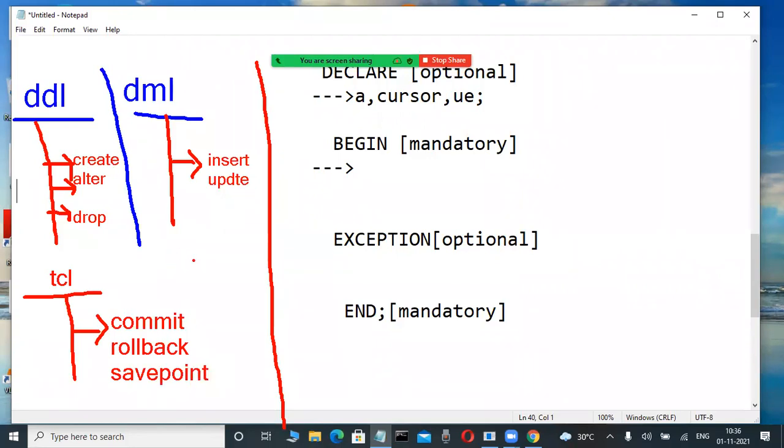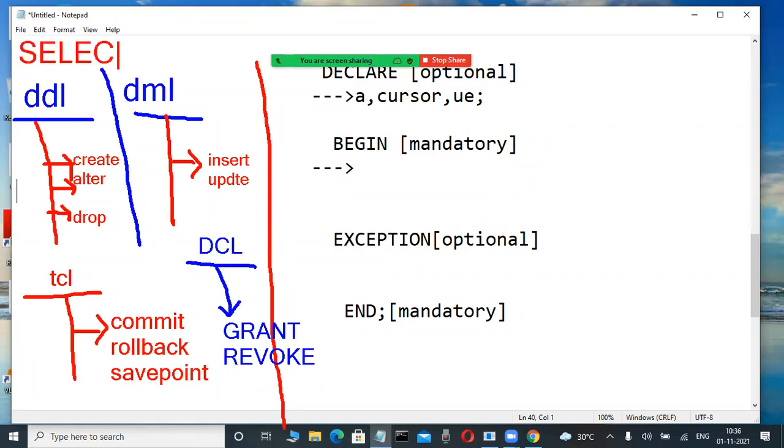Again, DCL, another language. Observe it here. DCL is data control language. Under data control language, grant and revoke are commands. Slowly observe it here. Again, the most regularly used concept in SQL language is the select statement. Select star from table name.